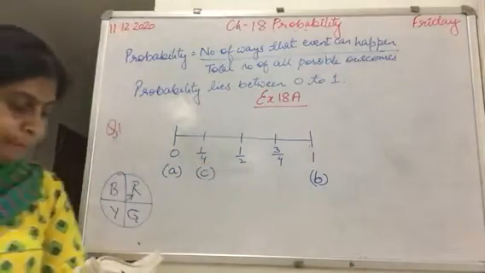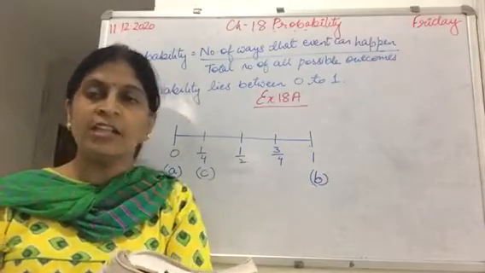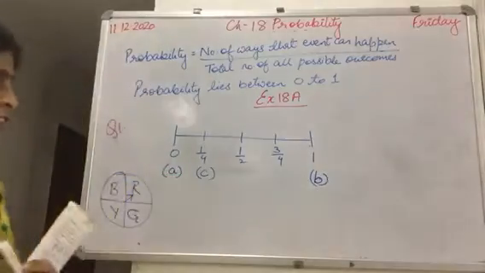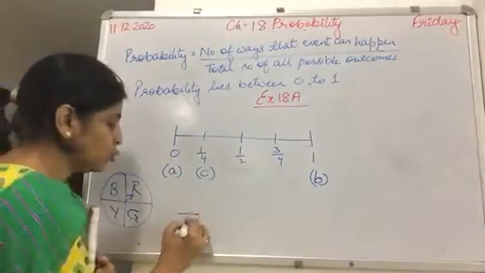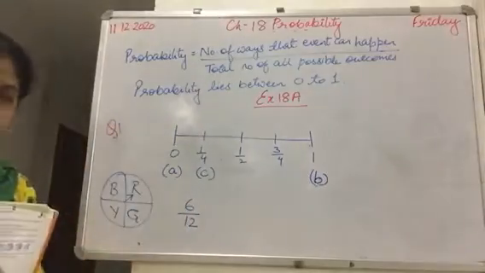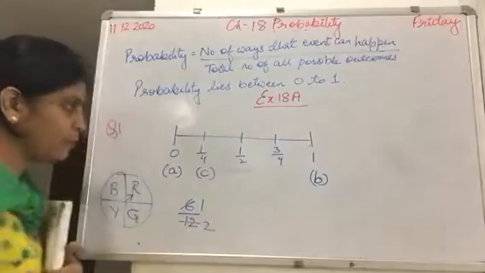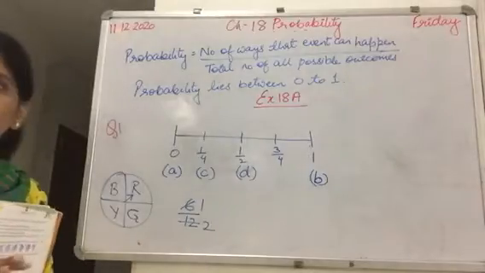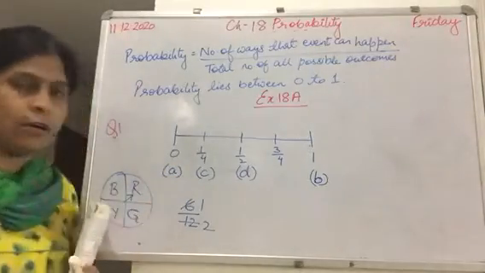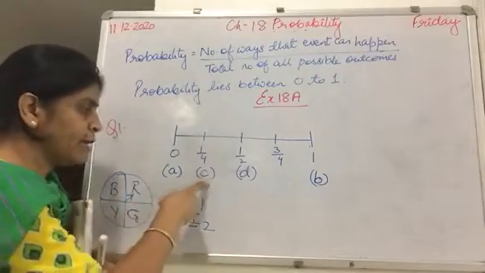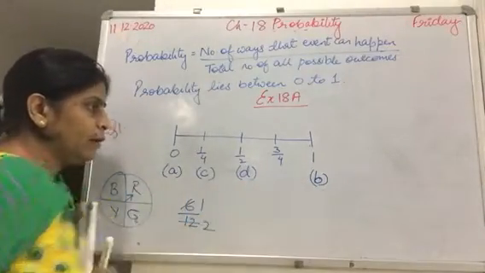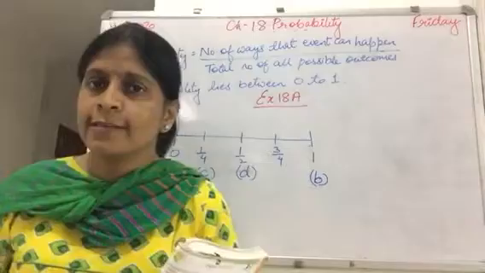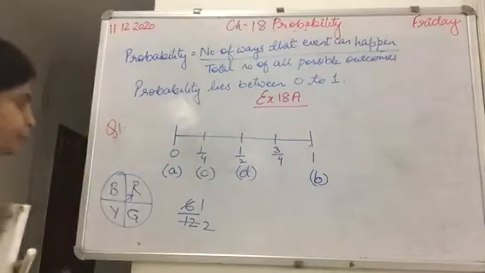And the last is the chance that a girl is chosen from a group of 6 girls and 6 boys. So there are a total of 12, out of which 6 are girls. We will convert it into simplest form, so the probability will be half. So D is the answer. Under your number line, you just write A, C, D, leave, and then D, B. This is the answer which you do in your textbook only. Now let's do question number 2.